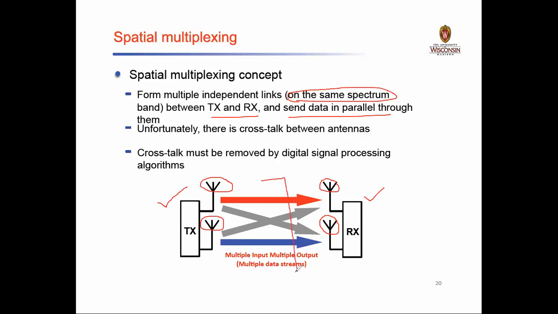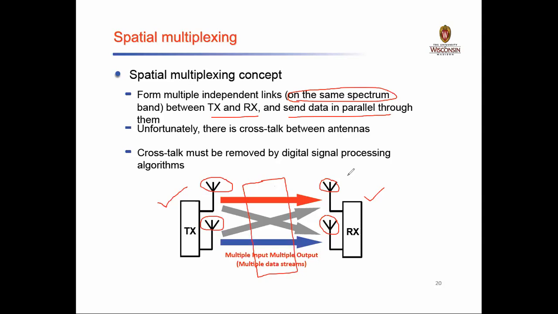If this is my available spectrum, the wireless spectrum in the wireless channel between the transmitter and the receiver, you need to send the data in parallel through this particular channel only. The data coming out from each antenna can be the same, and the data received at the receiving antenna can be the same, but they are kept for different symbols, different subcarriers. Or simply, the energy received for those particular signals will be completely different from each other.